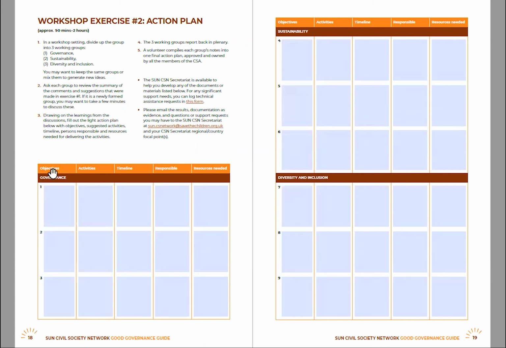The objectives of how you will achieve what you need to achieve to reach that area of work, activities that you can do to do that, the timeline that you have set yourselves to achieve that, who will be responsible within the Civil Society Alliance or the civil society effort, and the resources that you would need to do that. This is really helpful for us as a civil society secretariat to be able to support you on the resources that are needed and also to be able to work with you throughout that process.